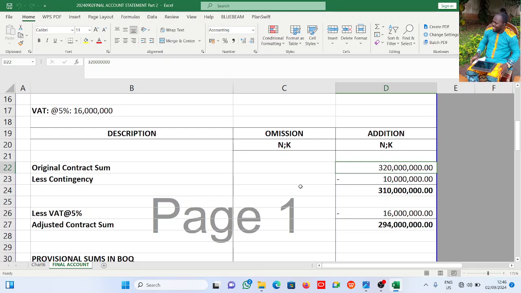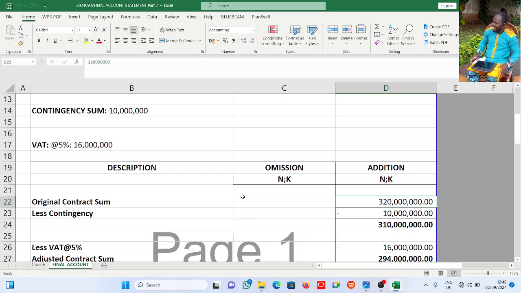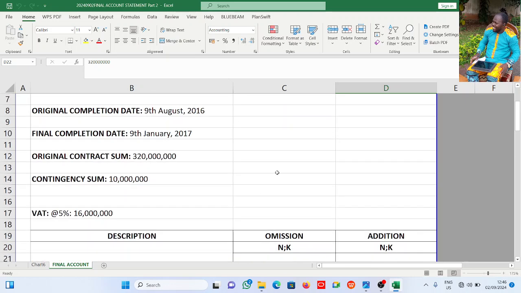They are additions. Preliminaries, maybe they say 5% of the contract sum, and VAT is 7.5%. Maybe the contingency sum is 3 or 5 or whatever percent. These are additions. They are not exactly part of the elements of the work. So we need to remove them to arrive at the adjusted contract sum. If you please watch our previous video, part 1 of the final account, now I was saying something.